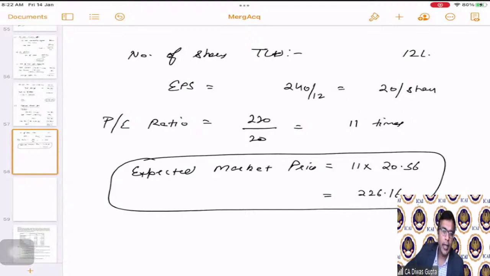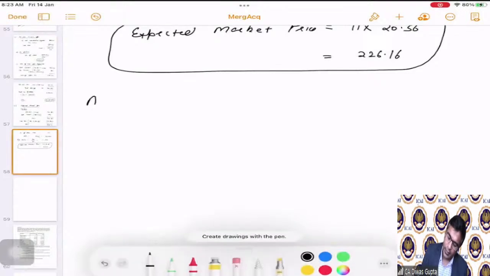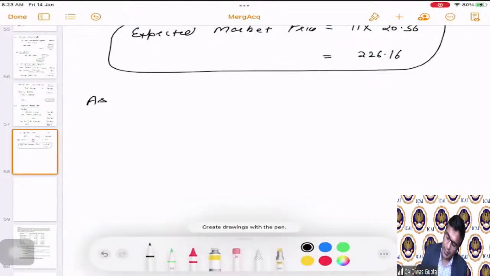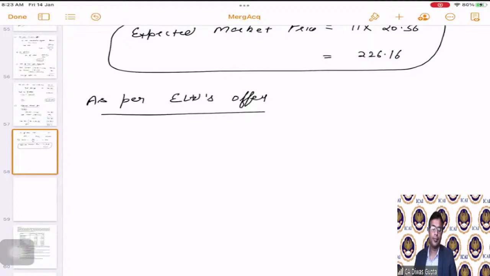So these are all the calculations as per the T Limited's offer, which is the acquiring company. Now we have to see what the terms and conditions are as per the E Limited's offer, correct? As per E Limited's offer. First of all, what was the E Limited's offer?